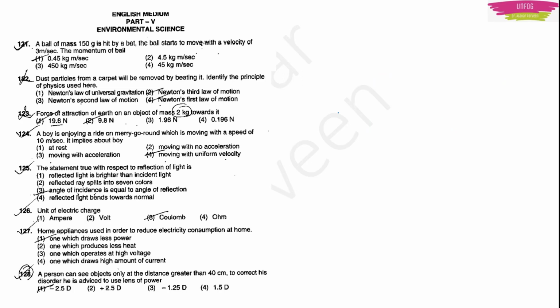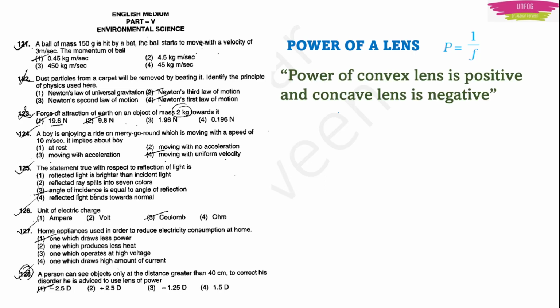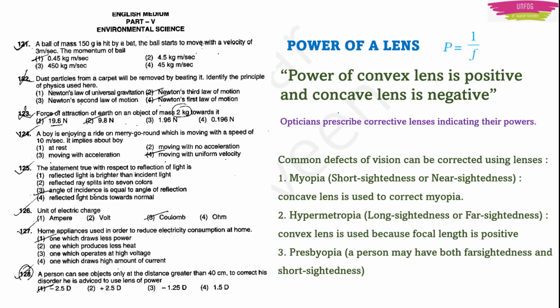Now let me give you a quick glance on this power of a lens. The power of a lens is equal to 1 upon f, where f is the focal length. The power of a convex lens is always positive and for a concave lens it is always negative. Opticians prescribe corrective lenses indicating their powers. Normally 3 types of defects are there in vision. They can be corrected using these lenses.